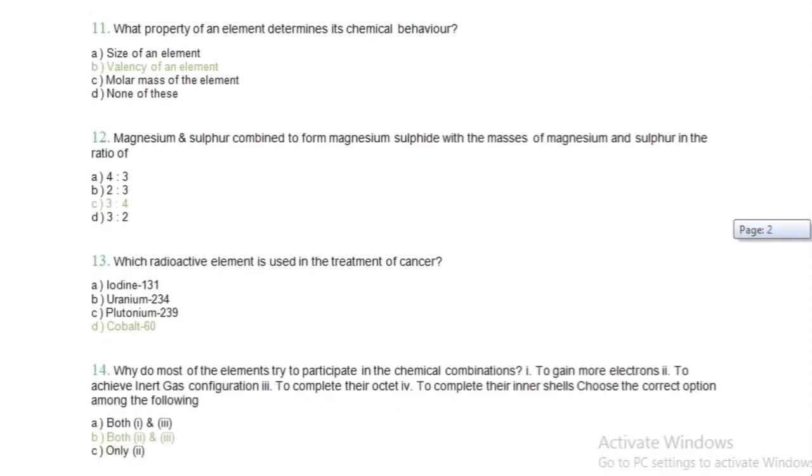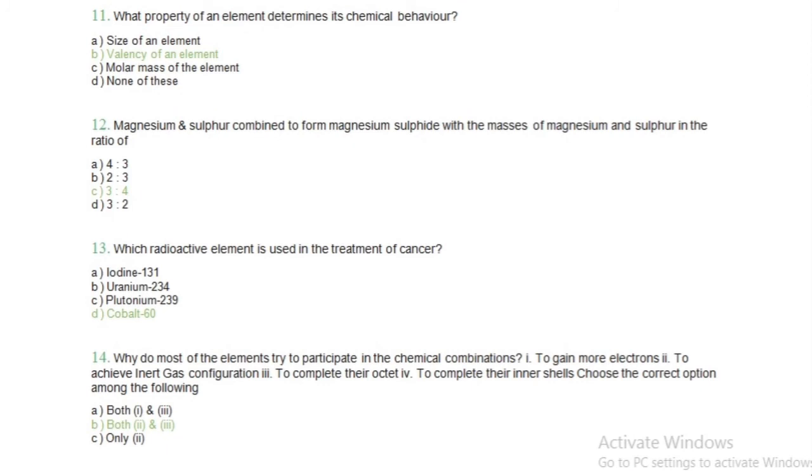Now question number 11. What property of an element determines its chemical behavior? So the property that determines an element's chemical behavior is based on its valency. Okay, valency of an element.